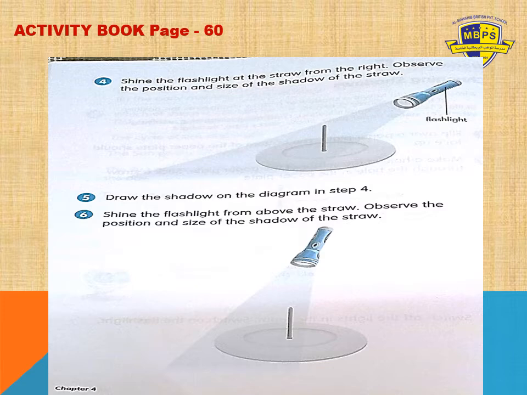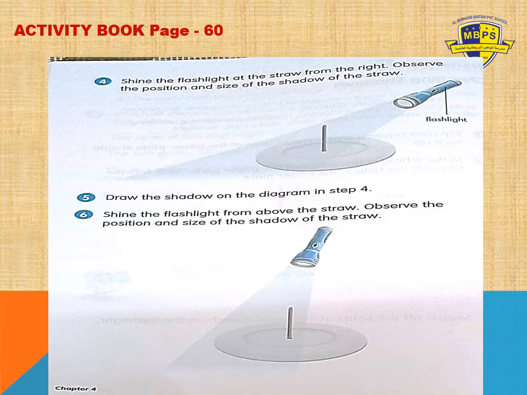Then in step 5, draw the shadow on the diagram in step 4. When you shine the flashlight at the straw from the right side, you will observe the position and size of the shadow. So you have to mark it there when you see the shadow of the straw. And in step 6, shine the flashlight from above the straw. In the 4th step, you flash the light from the right side.